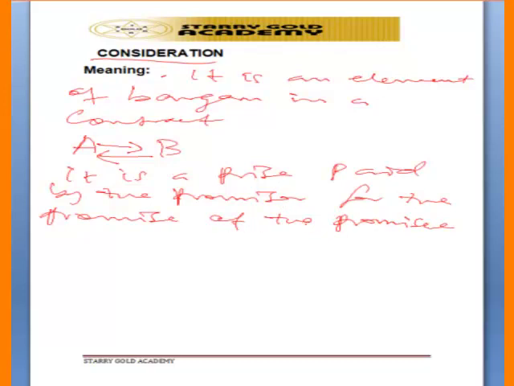So that is consideration. Say for example, I want to sell my Bible to somebody and he is to pay me some amount of money. So what we exchange is what we call consideration. So we have some rules governing consideration.